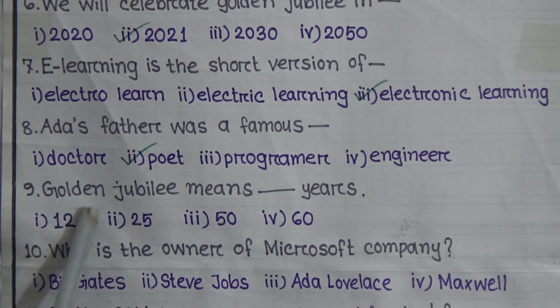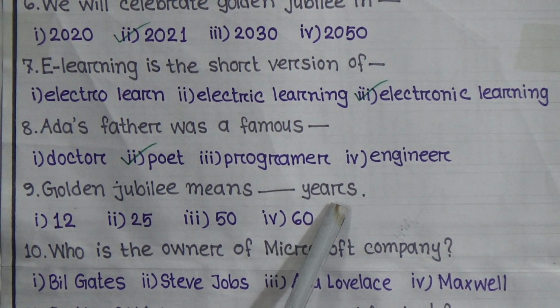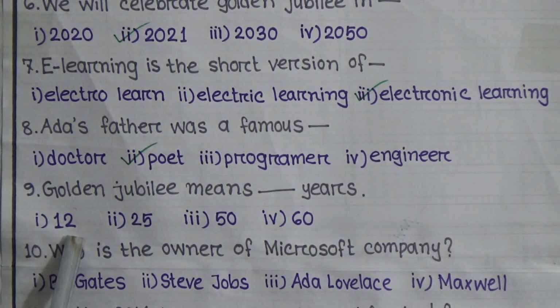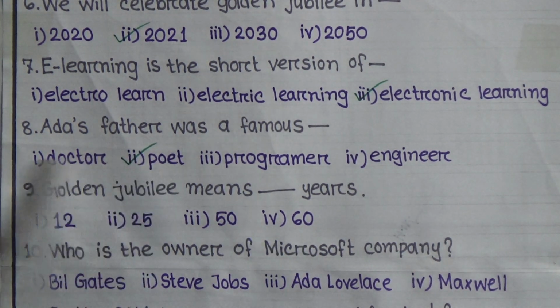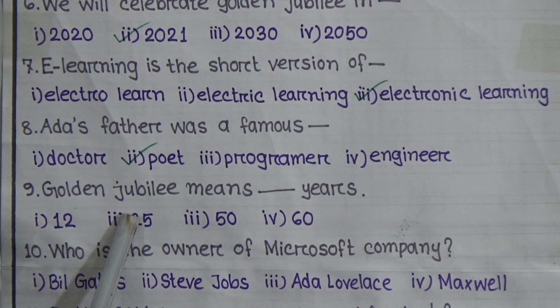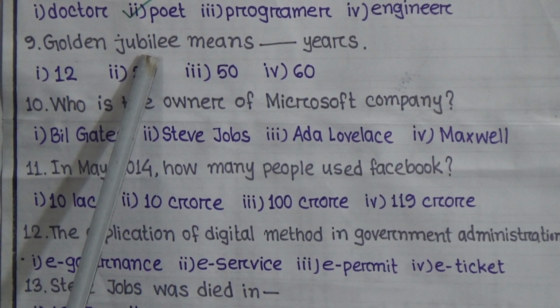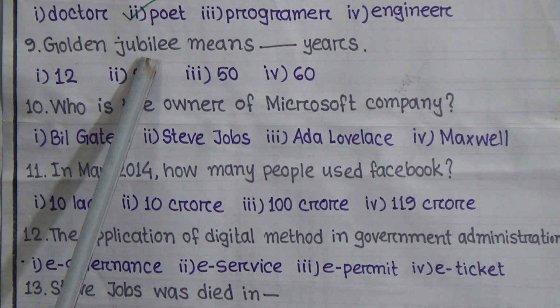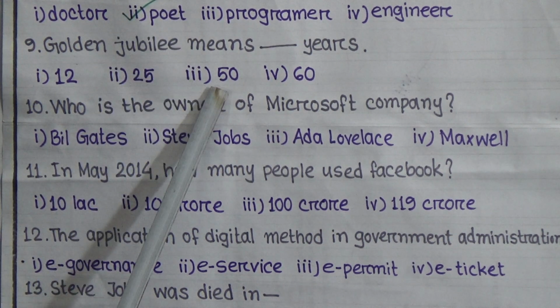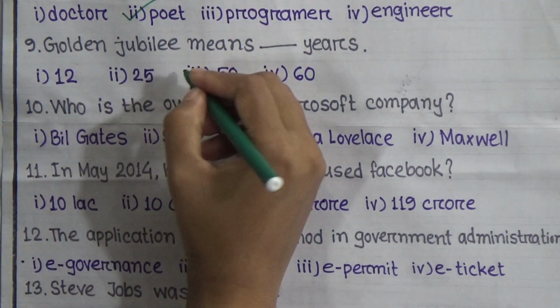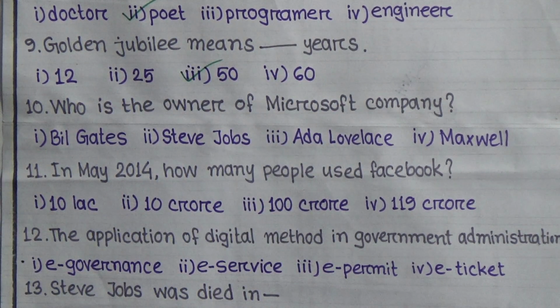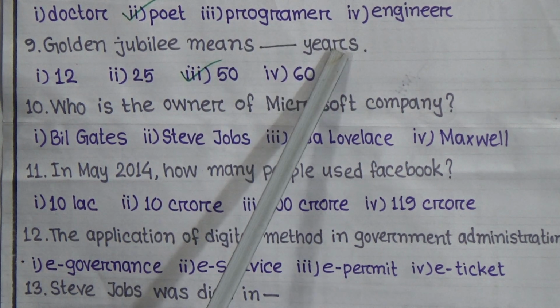Question number 9. Golden Jubilee means dash years. Options are 12, 25, 50, 60. Students, do you know Golden Jubilee means how many years? We are going to celebrate Golden Jubilee this year, that means in 2021. So it will be 50 years. So the option is 3. Golden Jubilee means 50 years.